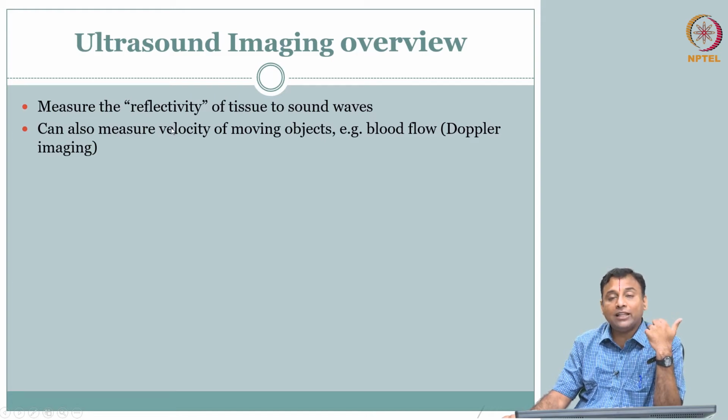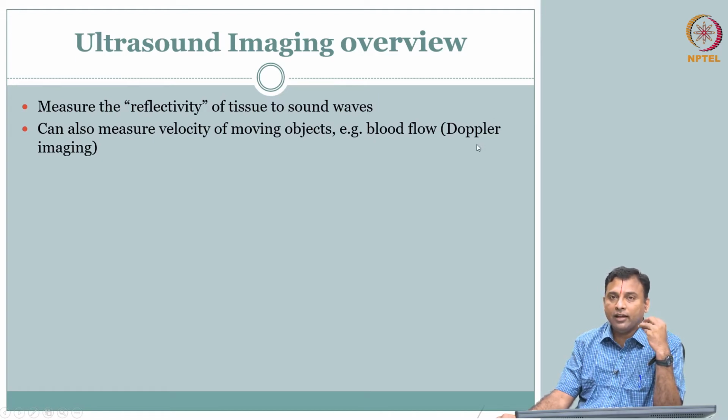It can also measure the velocity of moving objects. I mean, what is moving inside the body? Mostly blood, right. So, we want to see blood flow. Can we visualize the velocity of blood flow, the distribution of the velocities? These are very powerful aspects, right. So, ultrasound gives you a view using what we call the Doppler principle.